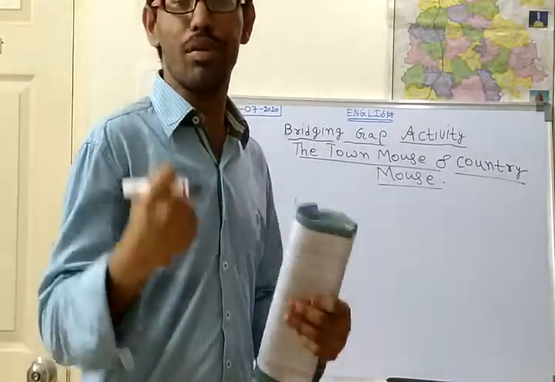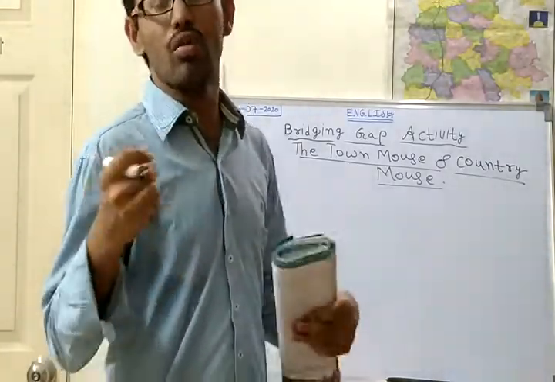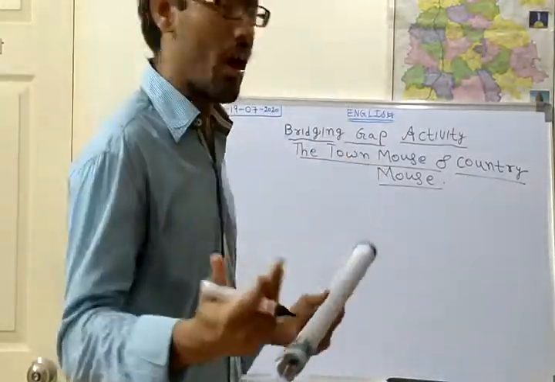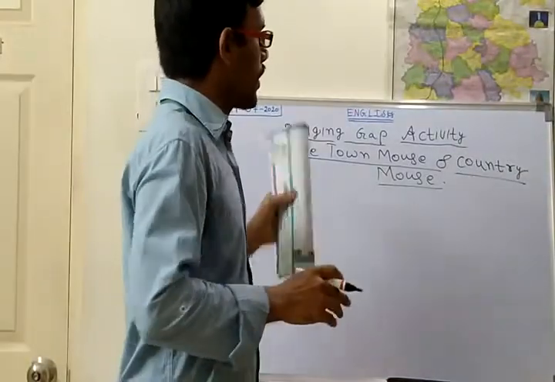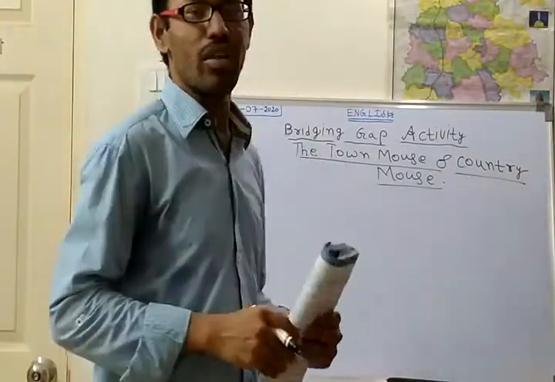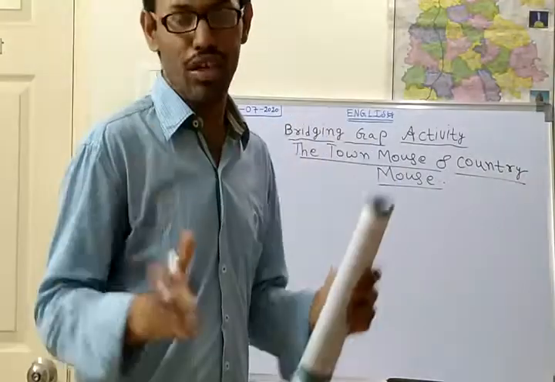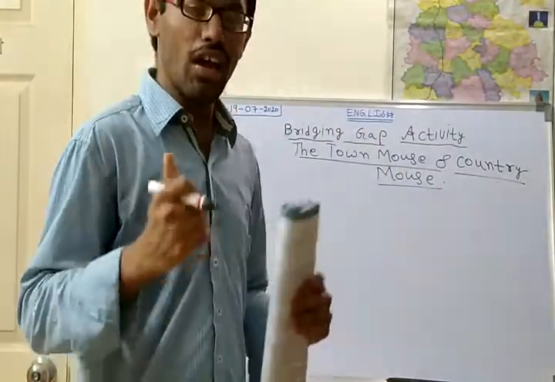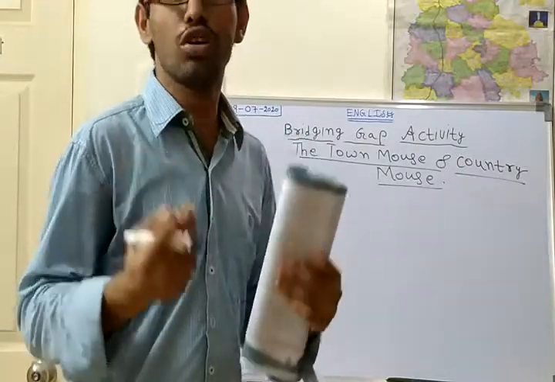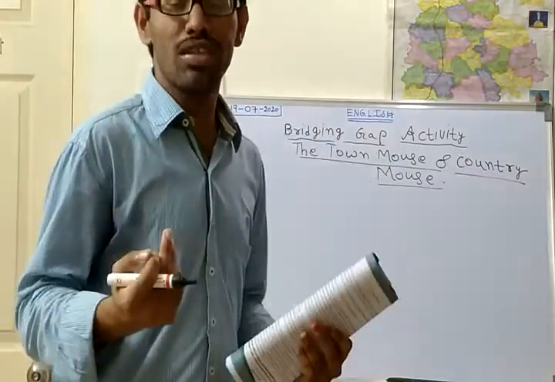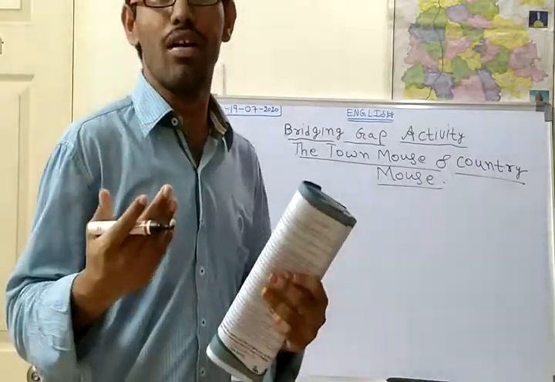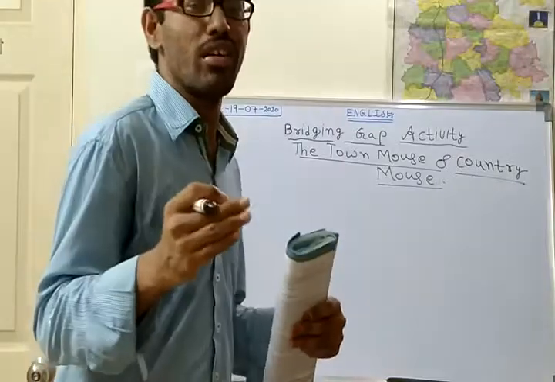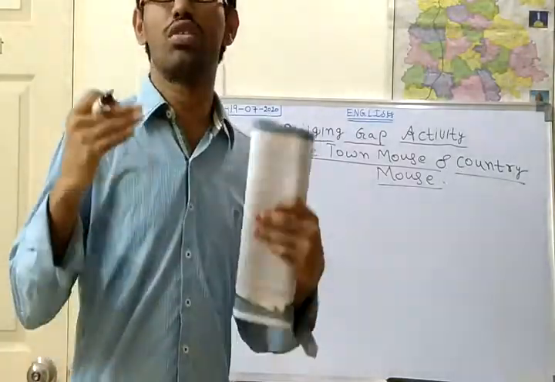So what is there in the picture? Who are there in the picture? What is going on in the picture? That you might be having. So here also in the bridging gap activity, there will be a picture to improve the observation skills, and along with the picture there will be some questions to answer within yourself, without looking into any other thing, with your own idea, with your own experience only.